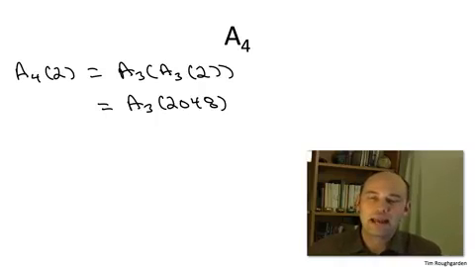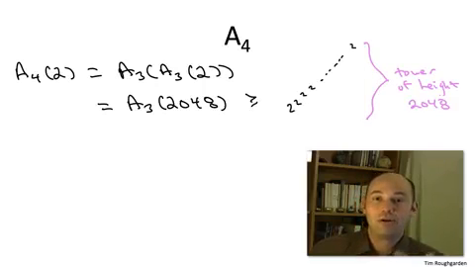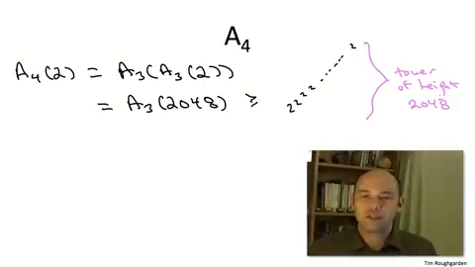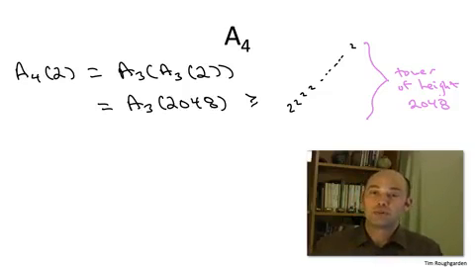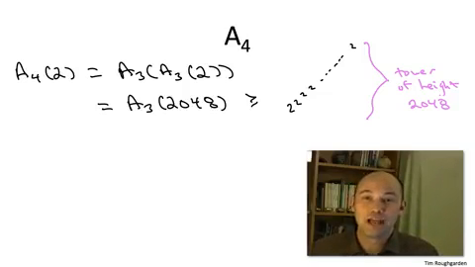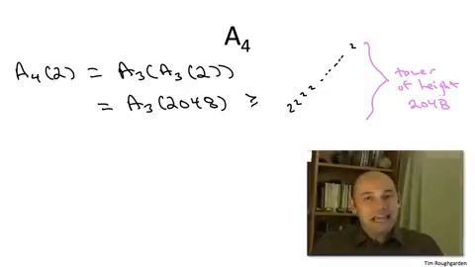So in effect, r now is 2048. And remember, we concluded the last slide by saying, whatever A sub 3 is, it's at least as big as a tower of r 2's. And here r is 2048. So this, of course, is now the land of truly ridiculous numbers. I encourage you to take a calculator or a computer and see how big a tower of 2's you can even compute. And it's not going to be anywhere close to 2048, I can promise you that. And hey, that's just A4 of 2.